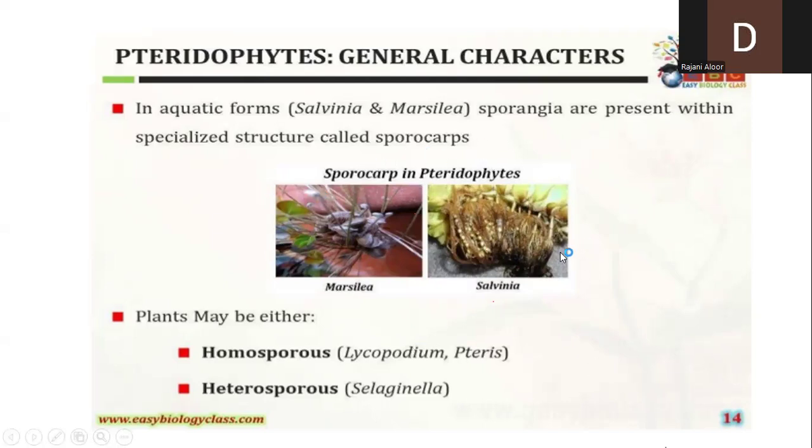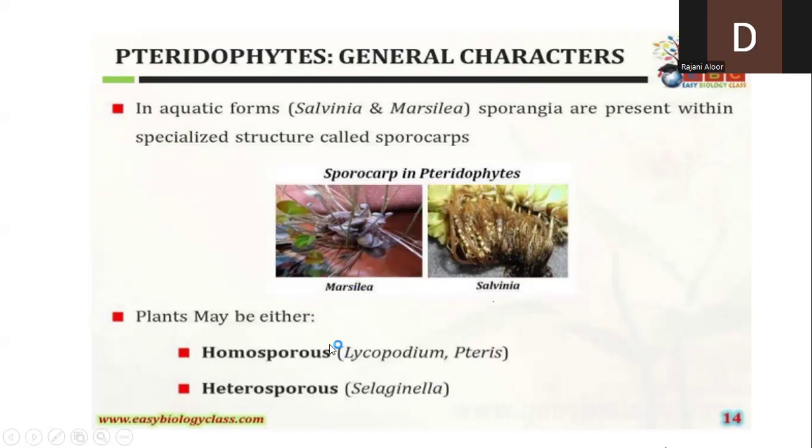Now, depending upon the development of the spores, that is, the type of spores the plants produce, pteridophytic plants are classified as homosporous plants and heterosporous plants. Homosporous, heterosporous. So what is the difference here? The plants which are homosporous... Examples here, you can take down the examples also, ma'am.